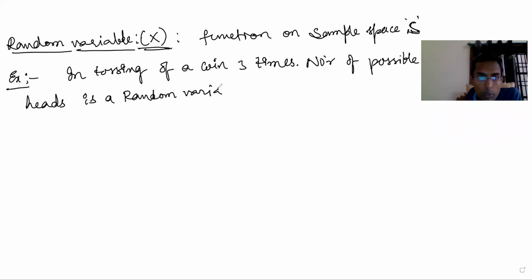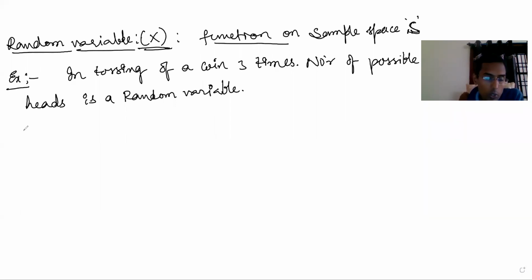I'm giving an example. Random variable. Okay. See, now I will correlate this definition to this example. Here, tossing a coin 3 times, number of possible heads is the random variable.